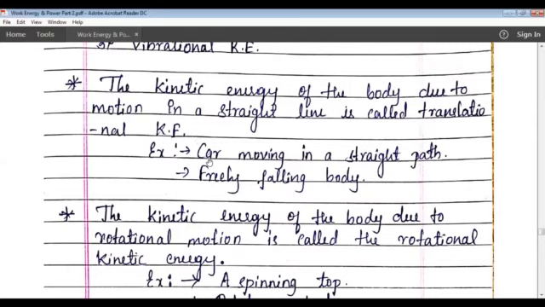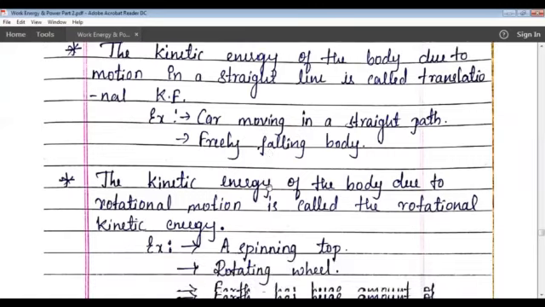For example, a car moving in a straight line. When a car moves in a straight line, an object is moving in a straight line and it possesses some energy, and that is translational kinetic energy. Freely falling body. When a body falls freely from some height, it comes in a straight line, so that is also translational kinetic energy. This freely falling body possesses some kind of energy in it, and that energy is known as translational kinetic energy.